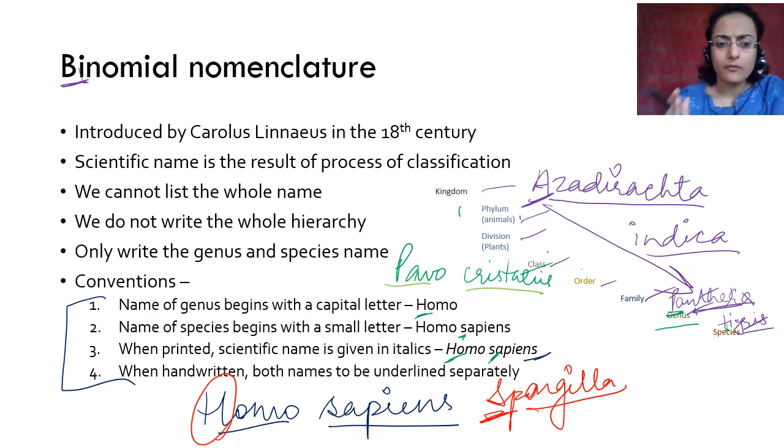And this is what binomial nomenclature is. A two-name system where you have two names for one organism, and that is how you know which organism it is. Any book that is printed will only give that organism that name. Okay. The name of neem cannot be anything else. It will always be Azadirachta indica. Tiger will always be Panthera tigris. Human will always be Homo sapiens. Even in humans, there are so many different kinds of humans, but they can all interbreed. That is why they are one species. So they are all Homo sapiens.